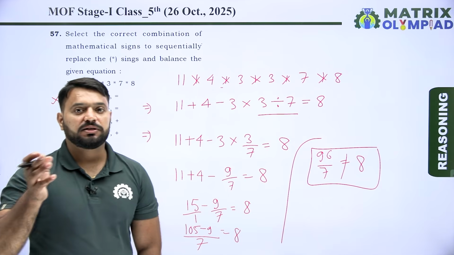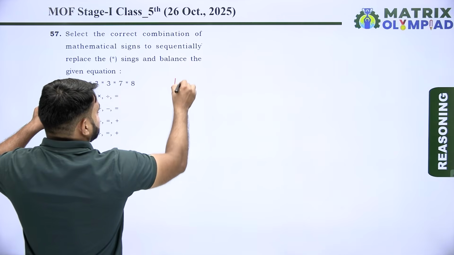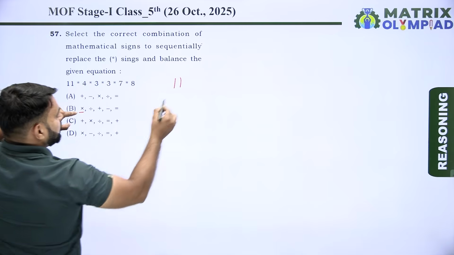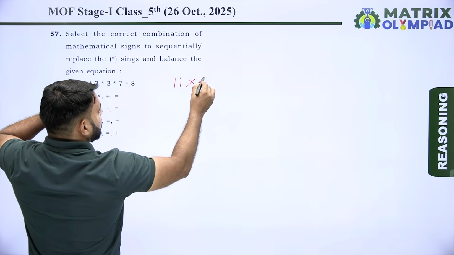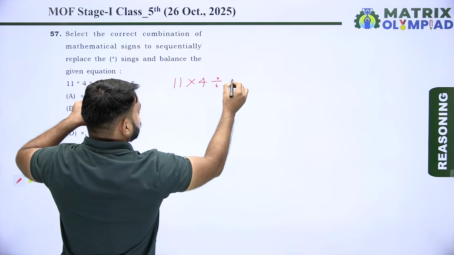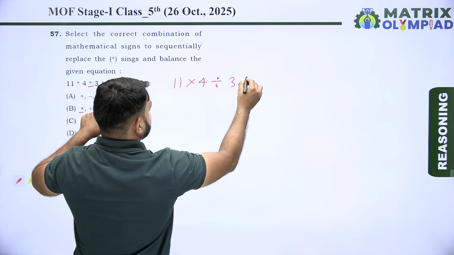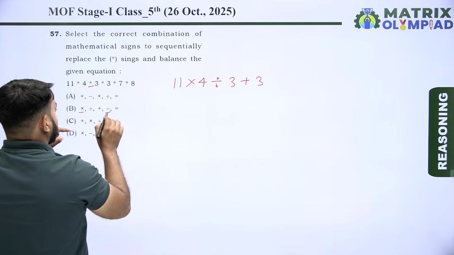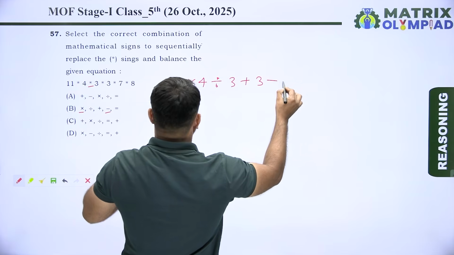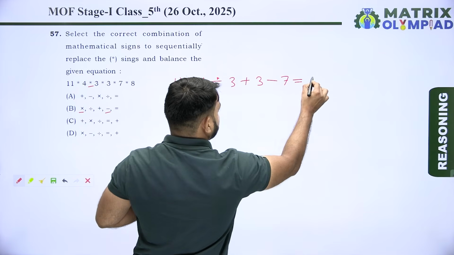Now taking option B. So according to option B, 11 first asterisk means multiply, 4 second asterisk means divided by 3. Now third asterisk means plus 3, fourth asterisk means minus 7, and fifth asterisk means is equals to 8.